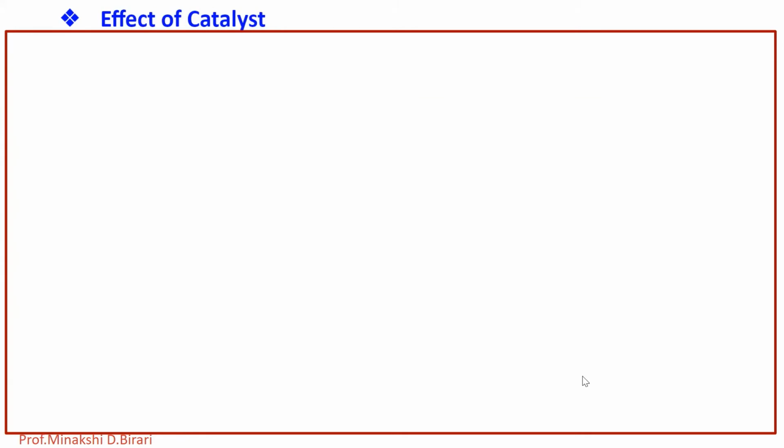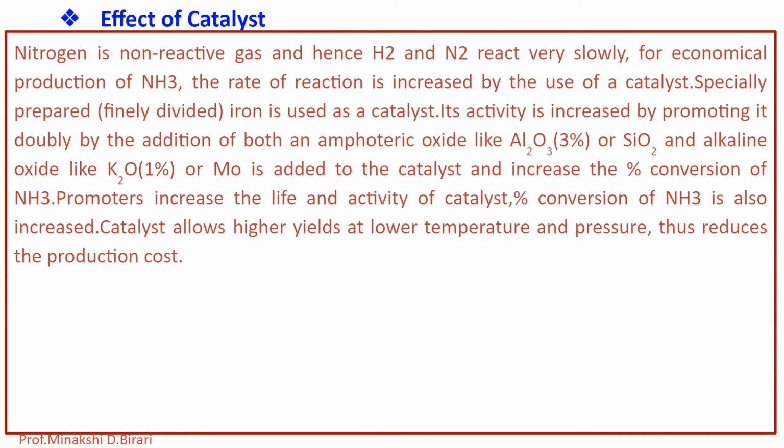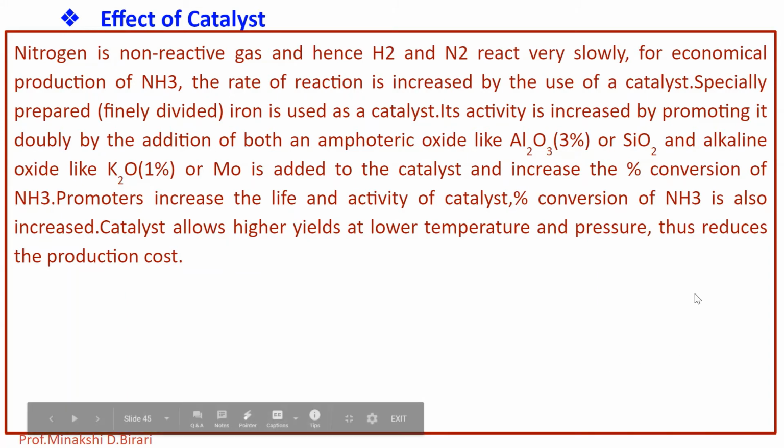Now let us see the effect of catalyst in ammonia manufacturing. We know that nitrogen is a non-reactive gas, and hence H2 and N2 react very slowly. For economical production of ammonia, the rate of reaction is increased by the use of a catalyst. Specially prepared, finely divided iron is used as a catalyst in ammonia manufacturing.